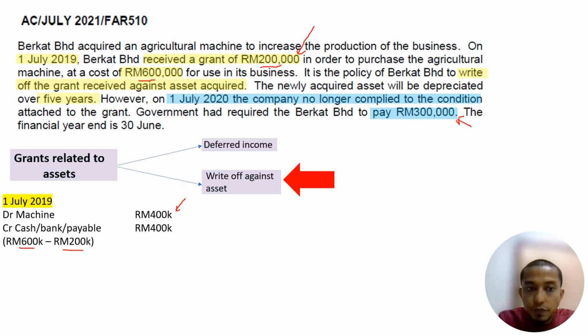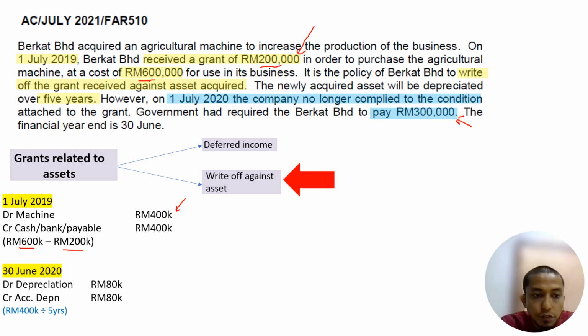So at the end of the year, what happened? At the end of the period, 1st of July 2019, so the end is 1st of June 2020, 1 year. So the depreciation is 80,000 and accumulated depreciation is 80,000. Why 80,000? Because 400,000 divided by 5 years, we get 80,000 per year. So the depreciation is calculated based on cost minus the grant. So we get 80,000 per year.